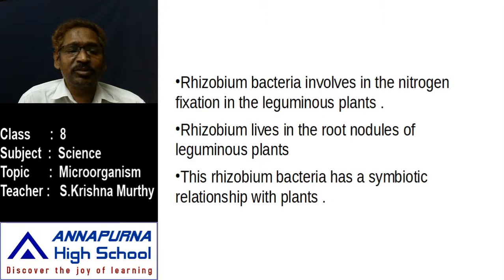So what happens here? These Rhizobium bacteria, being in the root nodule, can absorb the nitrogen from the soil and keep it in the roots. Then they convert that into nitrite or nitrate. Then the root can absorb and transport that nitrite or nitrate all over the body along with water. The root already absorbs the water along with xylem tissue. Majorly the plant has xylem and phloem tissues. Here, what is the use of the xylem? Xylem supplies the water all over the body.